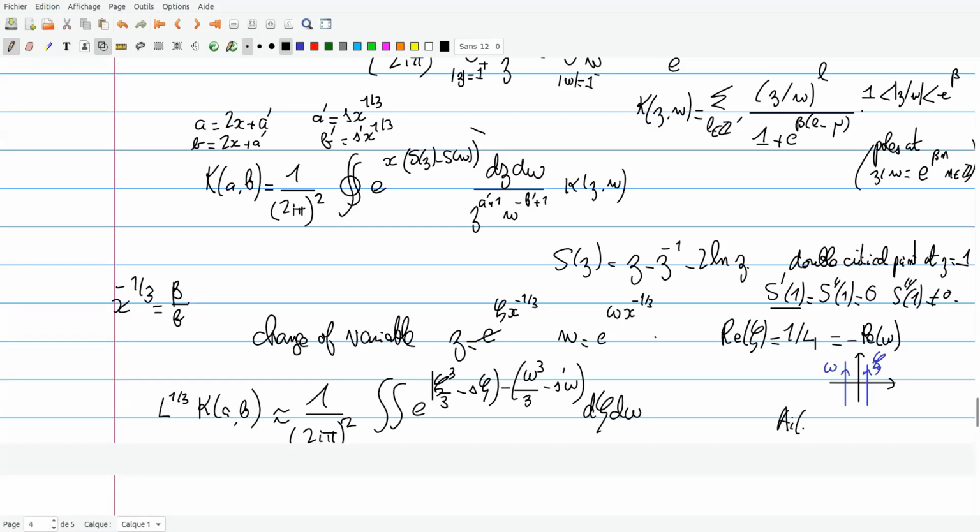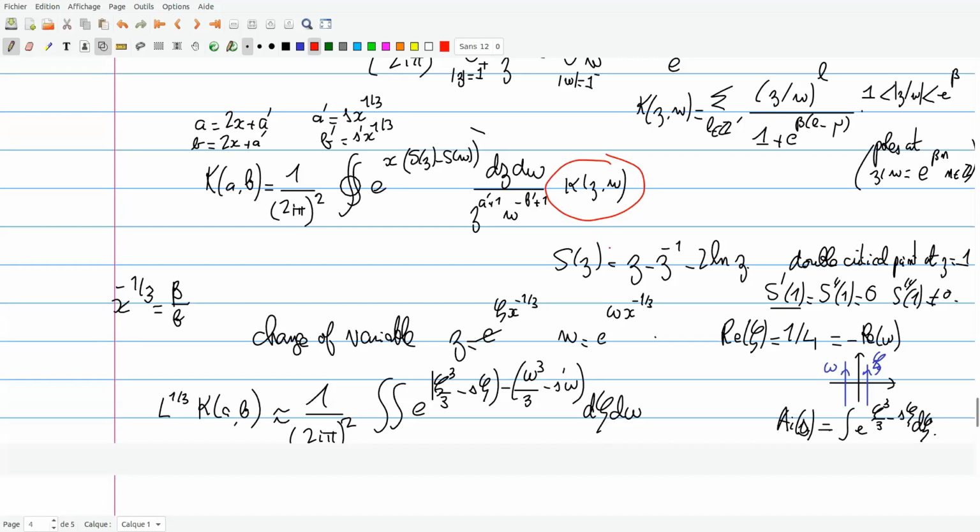Here you recognize something which is quite close if you know the contour integral representation of the Airy function. Airy of s would be, for instance, a single integral of e to the zeta cubed over 3 minus s zeta, d zeta, over this contour. And the other one, just by reflection, would be the same integral. But we are not quite there yet, because we have this factor to deal with, and we need to estimate this.